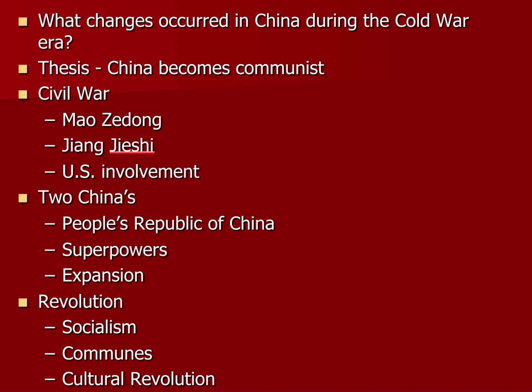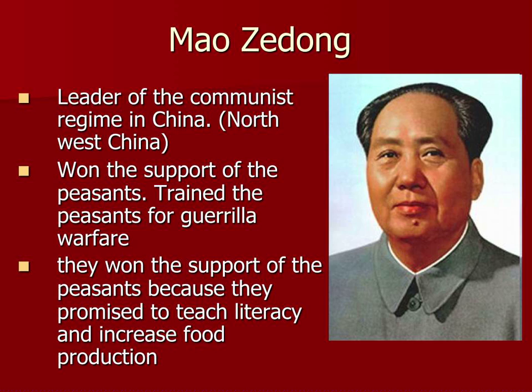So remember, there was a civil war between the two groups in China. You have Mao Zedong, the leader of the communists in China. He's in northwest China, and he won the support of the peasants fighting against the Japanese. He trained the peasants to fight using guerrilla warfare against the Japanese. Another reason he got their support is that they promised to teach literacy and increase food production, basically making the lives of the peasants better.